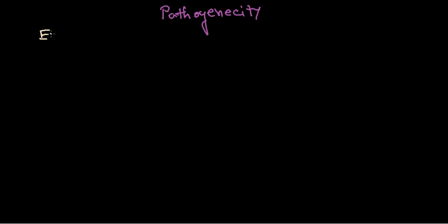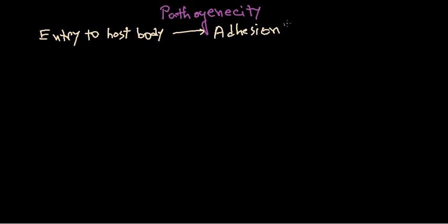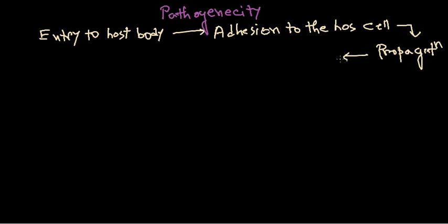So the events begin from the entry to the host body. Let me write the sequential events. Entry to host body. This is the first event. Now the second event is adhesion to the host cell. After the adhesion, it's a propagation, and then after the propagation comes the destruction.